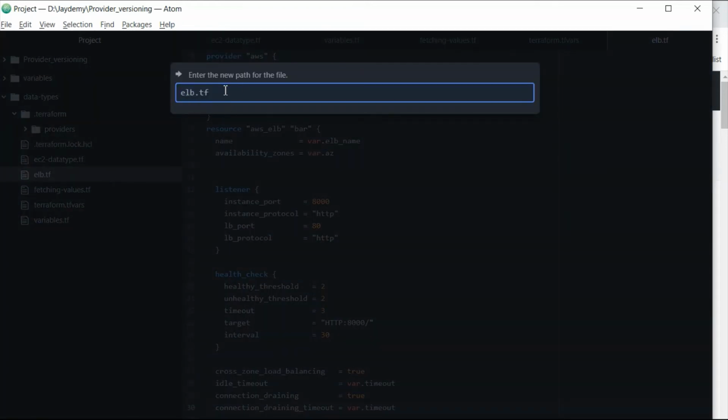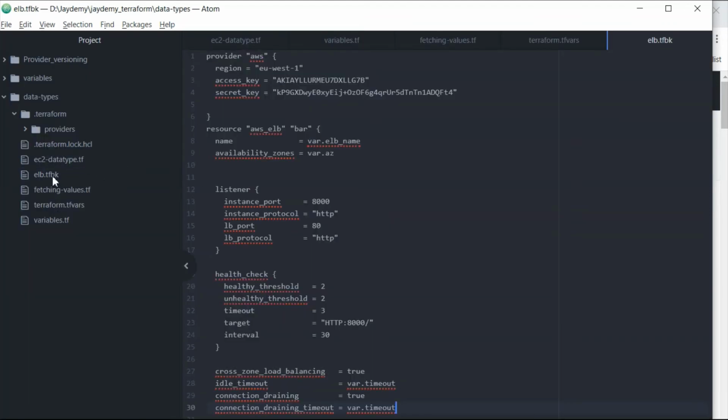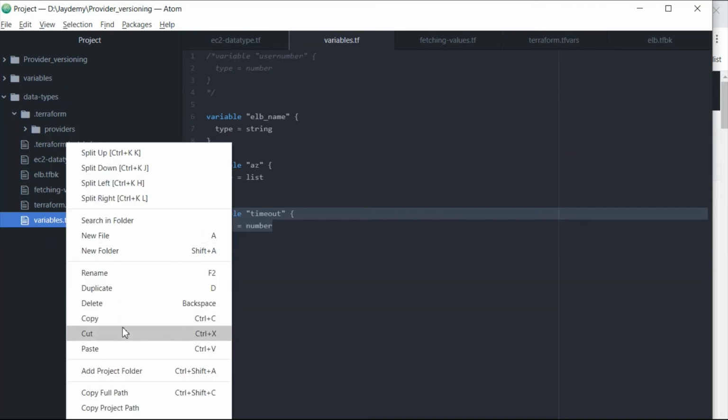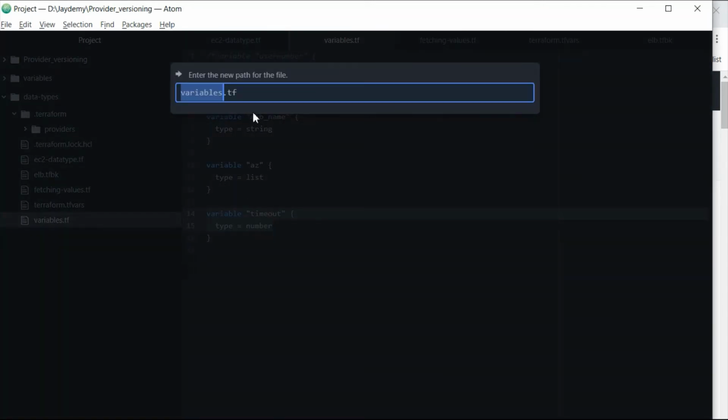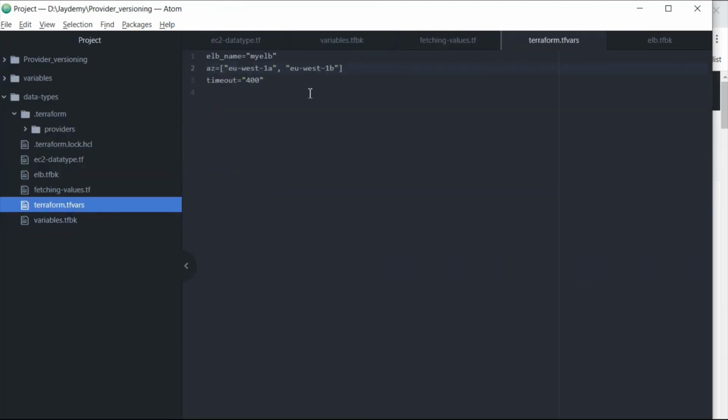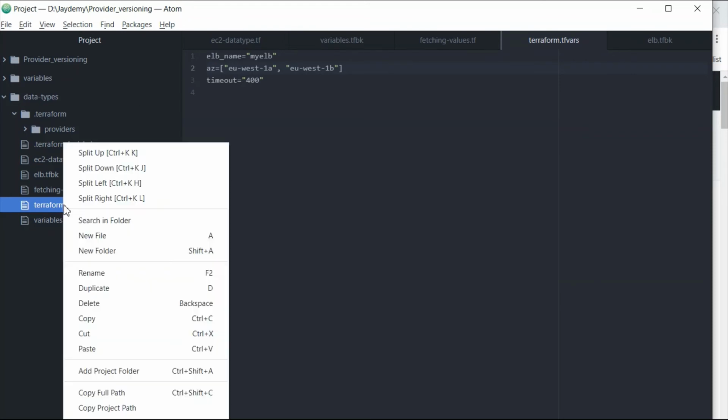Just rename it tf.back. Okay, and I will just rename all the remaining files, I can say backup, the tfvars also I will rename.